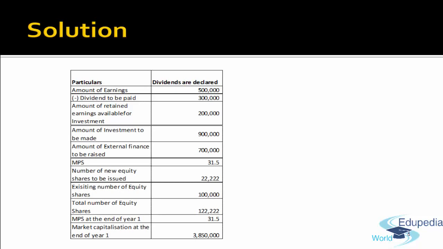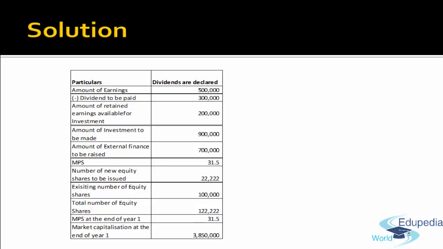So using 31.5, I have 5 lakh rupees as earning. I am paying 3 rupees per share as dividend, so I am paying 3 lakh rupees as dividend. So the company is actually retaining rupees 2 lakh. I'm talking about a scenario when the company is declaring dividend. How much investment does the company have to make? 9 lakh rupees. From this 9 lakh, 2 lakh is already retained by the company. So the company has to raise 7 lakh rupees from some external source of finance.